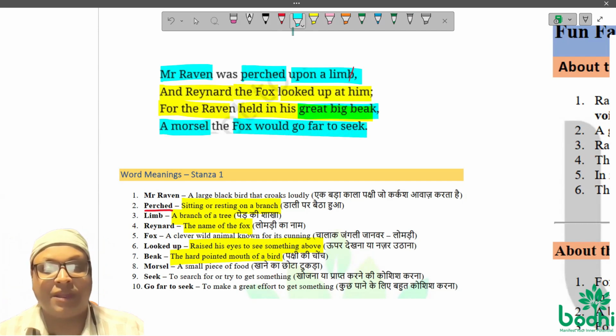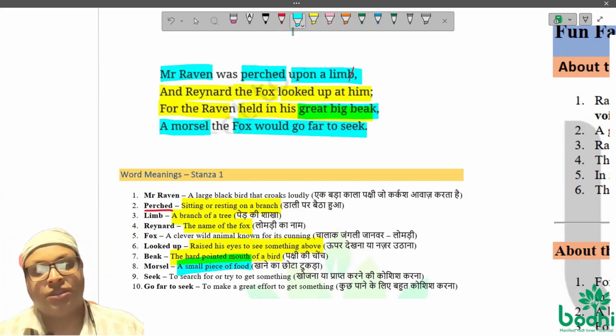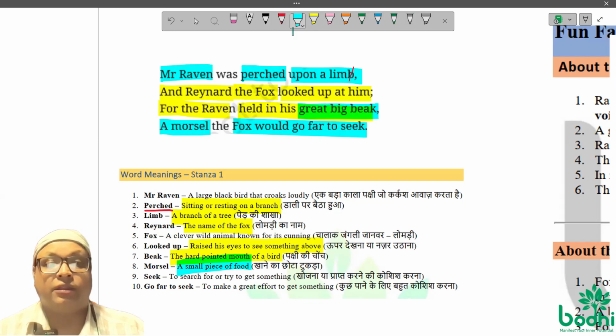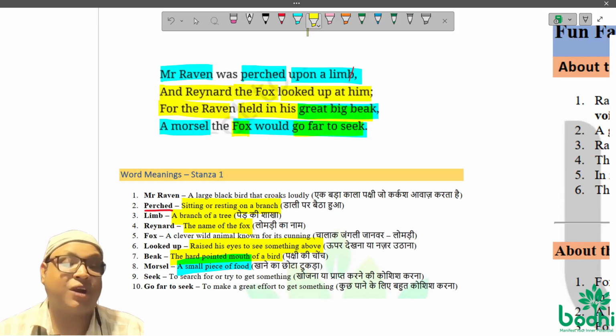So there had been a morsel. What is a morsel? A small piece of food. A small piece of food that particular raven had in its great beak. And this particular morsel of food, the fox would go far to seek. What does it mean by go far to seek?